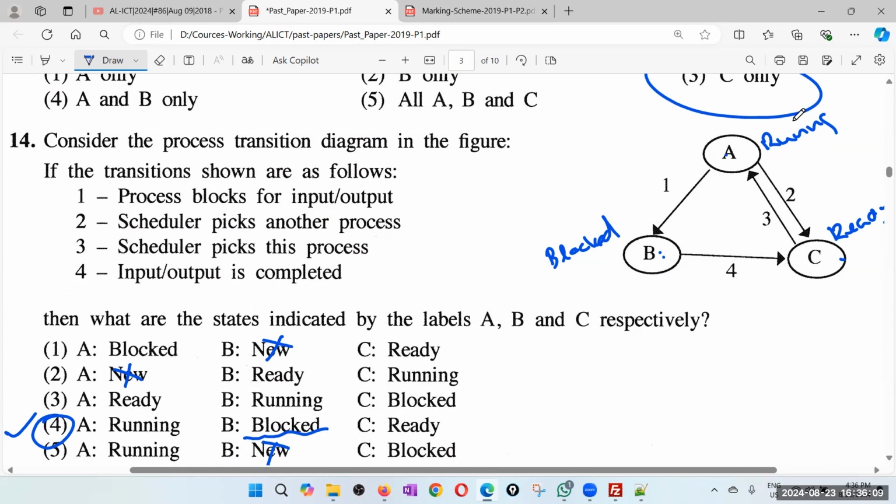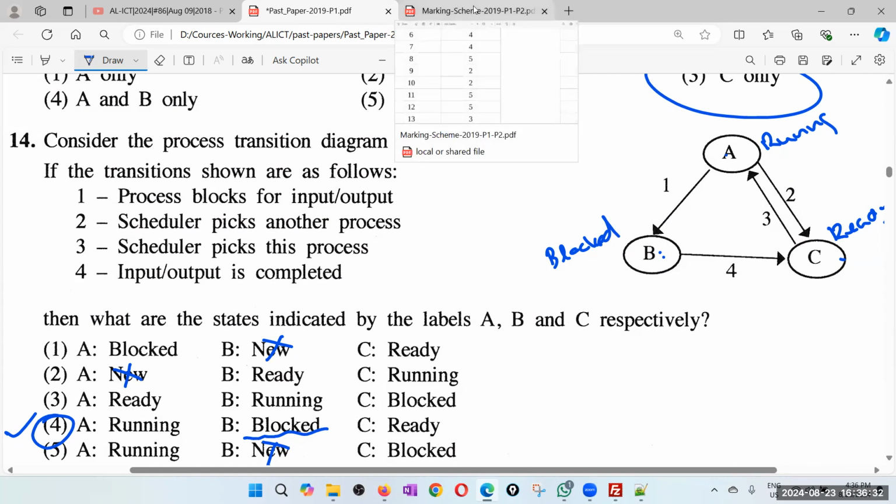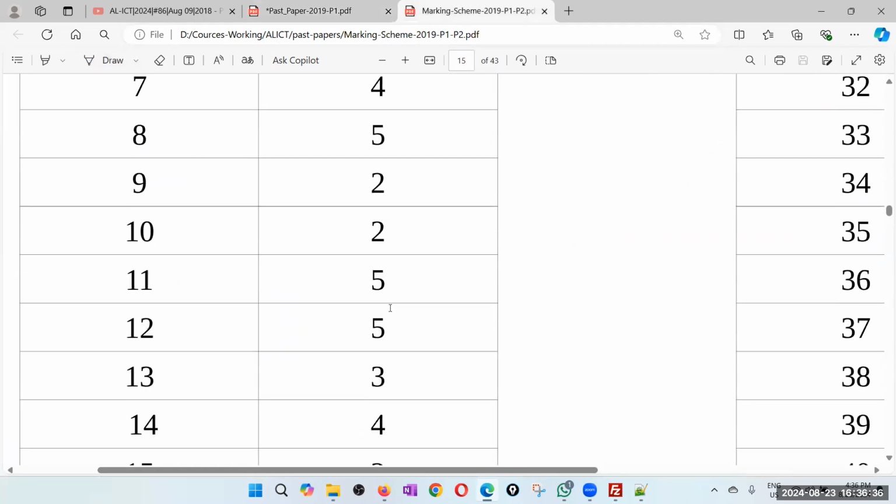No, A can't be ready. When you are in ready state, you can't go to something like that, and from that state, you can't go to running. So therefore, the answer must be the fourth one. That is a very good question actually. Check whether you're really serious about your process transitions. I'll go for the fourth one. Yes, fourth one.